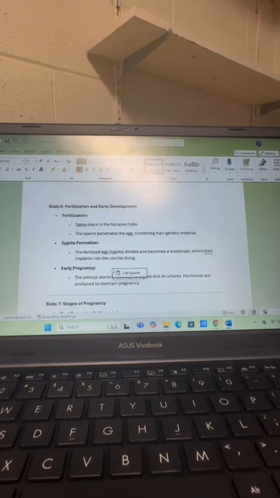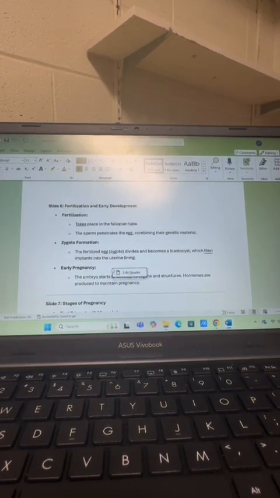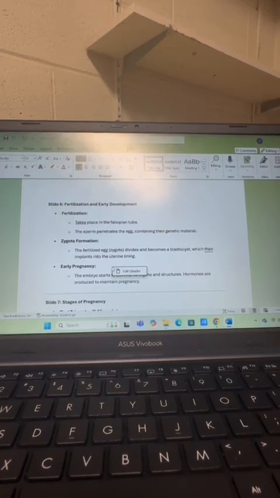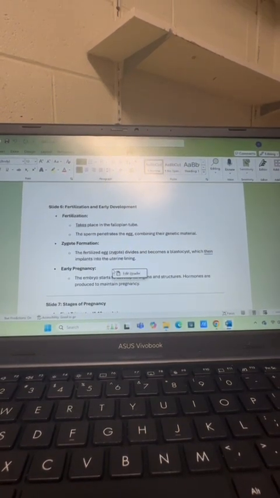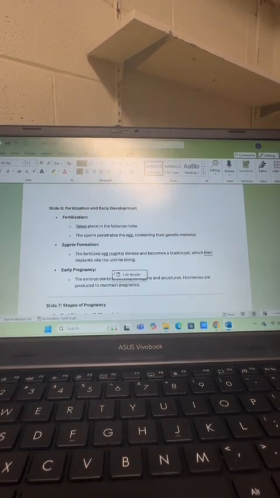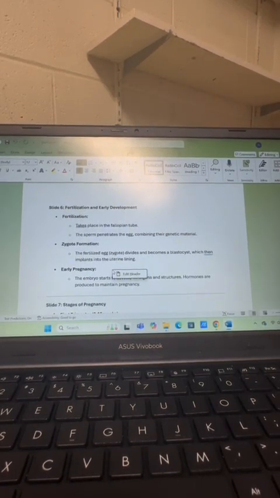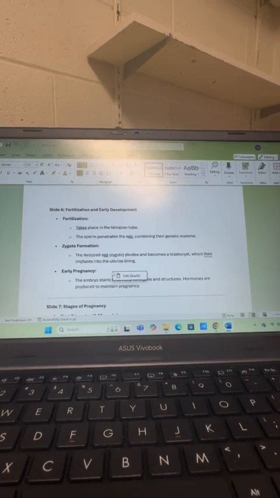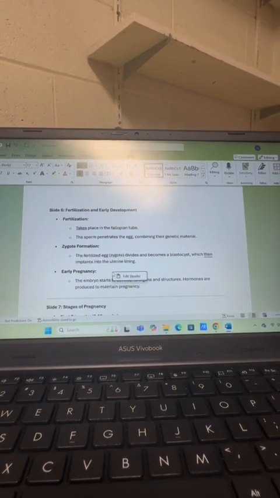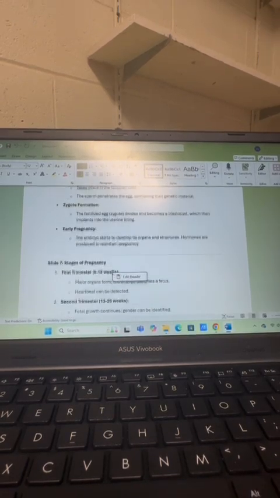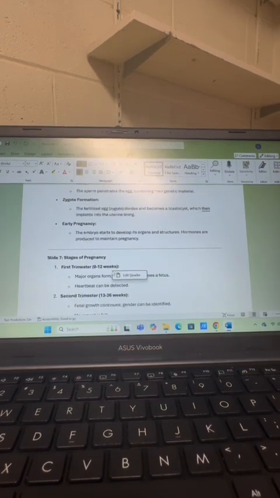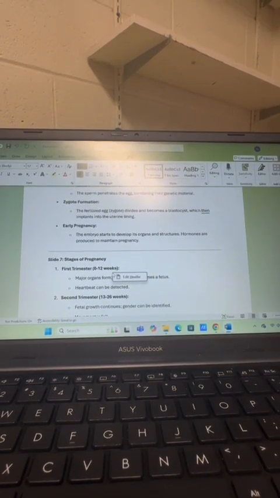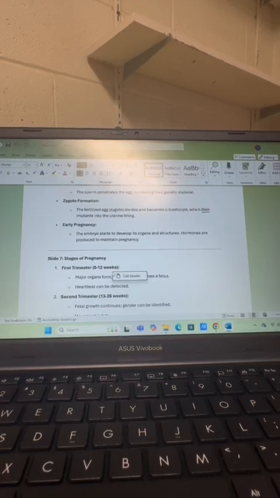Fertilization and early development. Fertilization takes place in the fallopian tube. The sperm penetrates the egg, combining the genetic material. Zygote formation: the fertilized egg divides and becomes a blastocyst, which then implants into the uterine lining. Early pregnancy: the embryo starts to develop its organs and structures. Hormones are produced to maintain pregnancy.